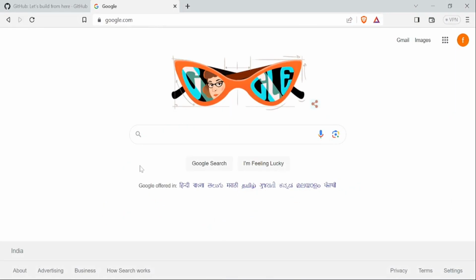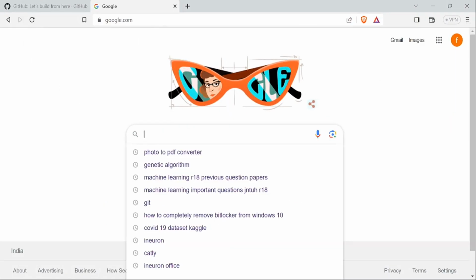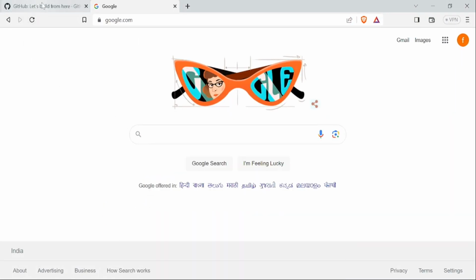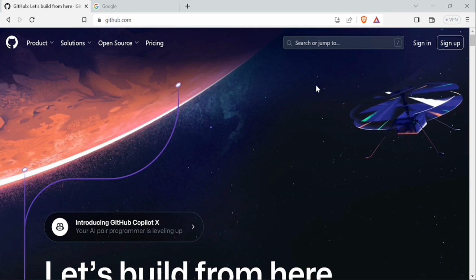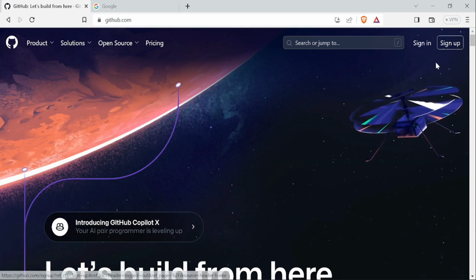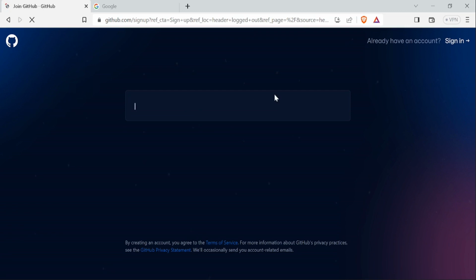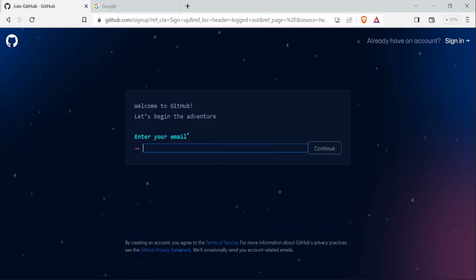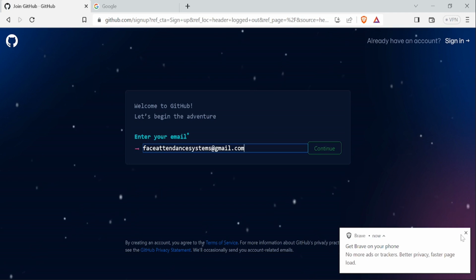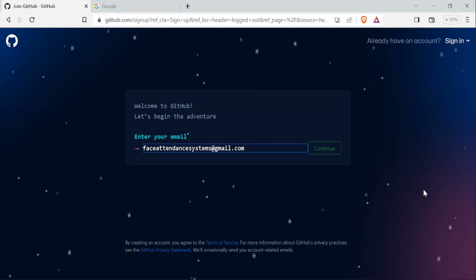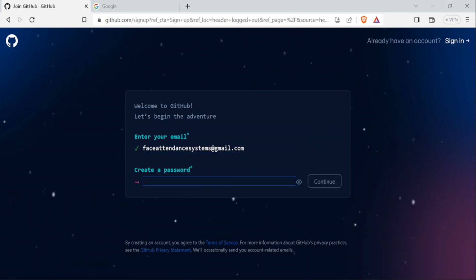Just go to Google and type GitHub. When I type GitHub, the portal page launches. Here there's a sign up option. If you don't have an account right now, just press sign up. Now it's going to display a message for creating an account. Just enter your valid email address. In my case I'm using another email address, because I already have a GitHub repository, so I'm going to create one with a dummy email ID from my project's case. Now it's asking me to create a password.